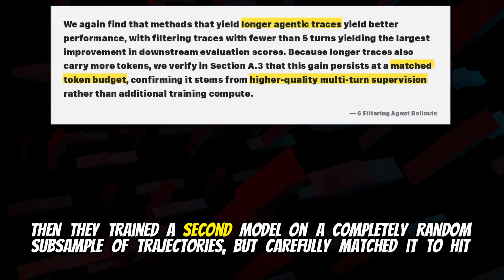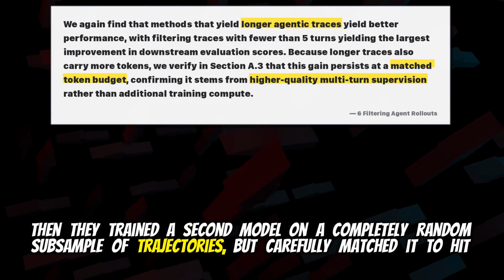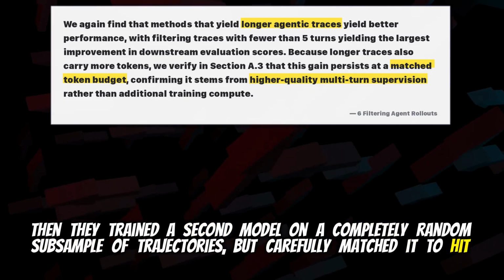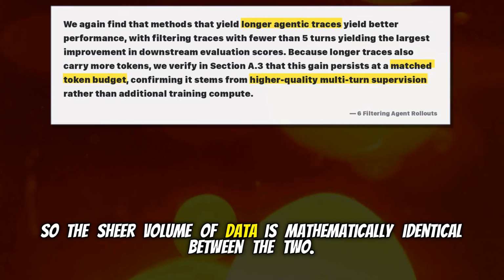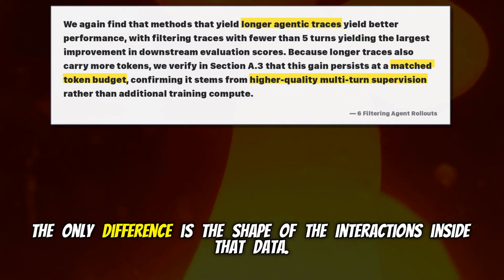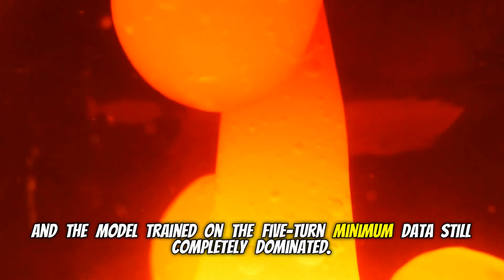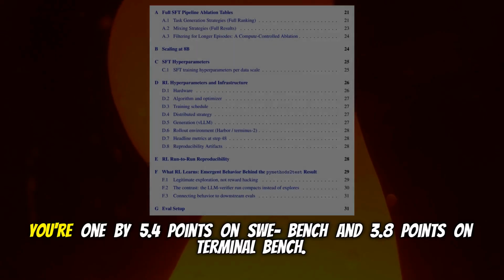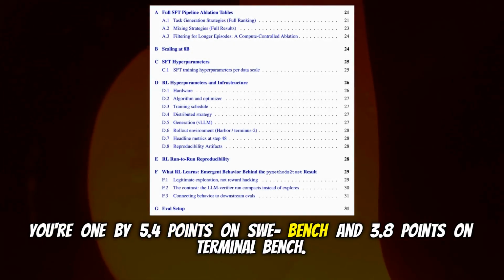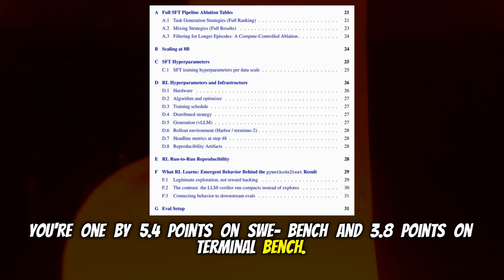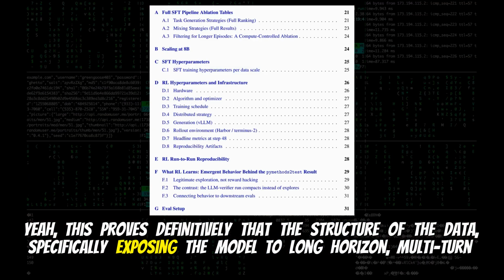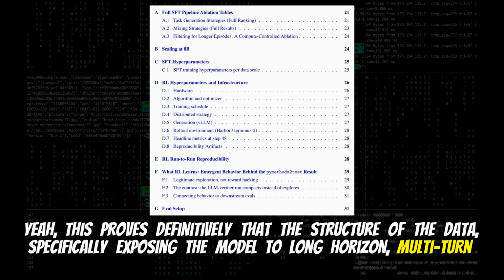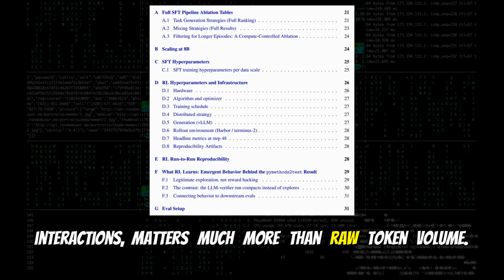Then, they trained a second model on a completely random subsample of trajectories, but carefully matched it to hit that exact same 145 million token count. So the sheer volume of data is mathematically identical between the two. The only difference is the shape of the interactions inside that data. Precisely. And the model trained on the 5-turn minimum data still completely dominated. It won by 5.4 points on SWE-Bench and 3.8 points on Terminal-Bench. Wow. Yeah, this proves definitively that the structure of the data, specifically exposing the model to long-horizon, multi-turn interactions, matters much more than raw token volume.